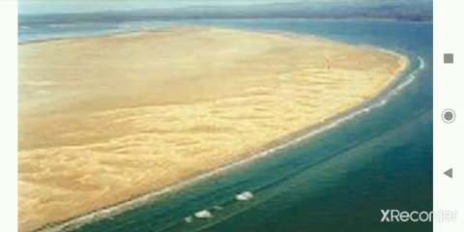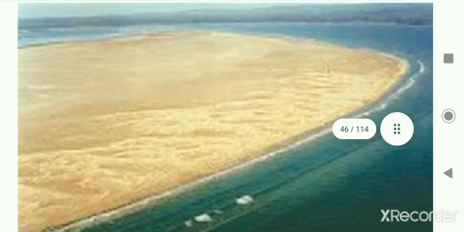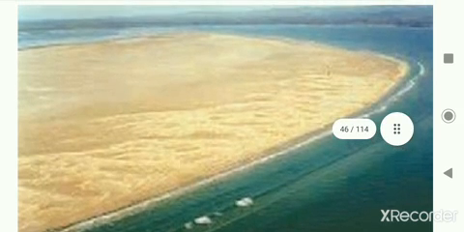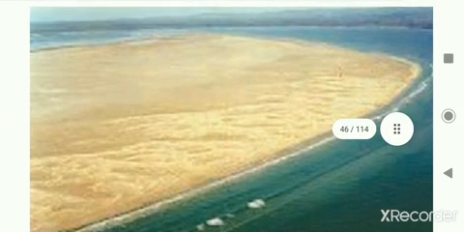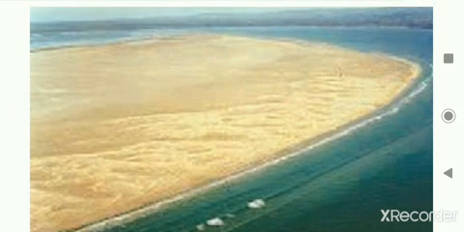Whatever material is brought by the waves gets deposited between the two headlands, and as the process takes place continuously on a large scale, beaches are formed by deposition of sand, and beaches are generally concave to the sea. You can see that these are concave to the sea only. In this way the beaches are formed.